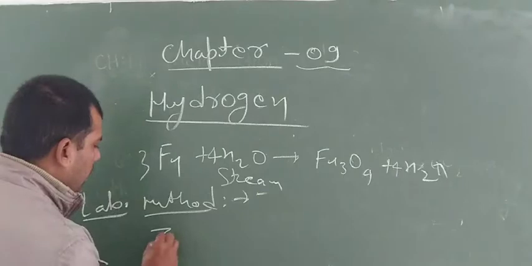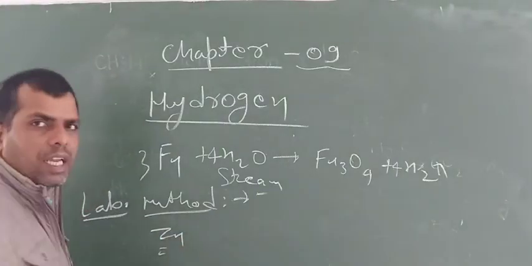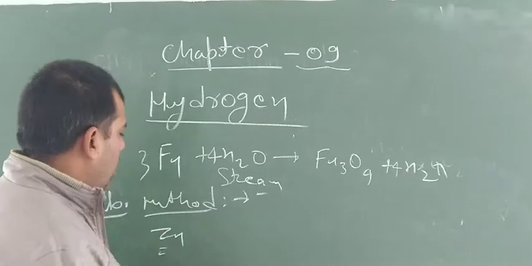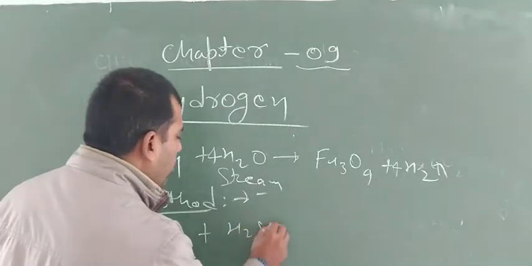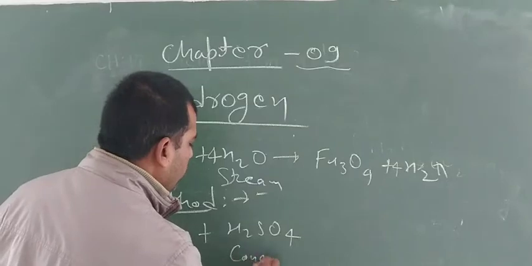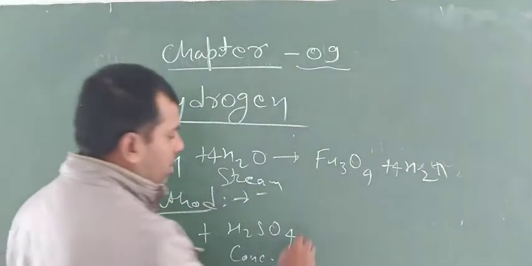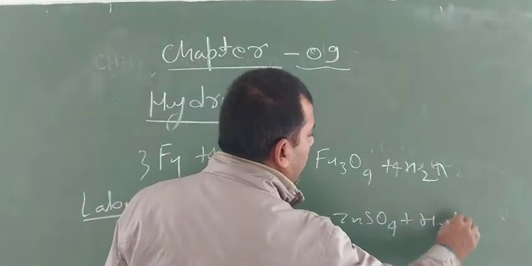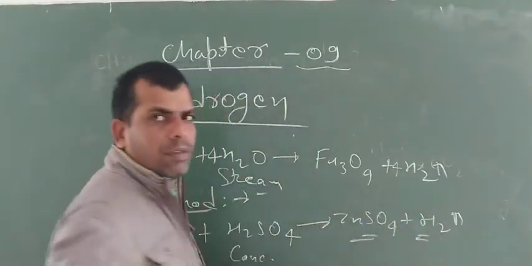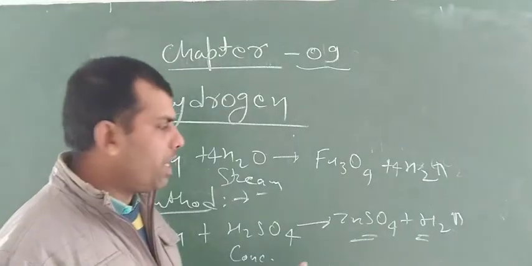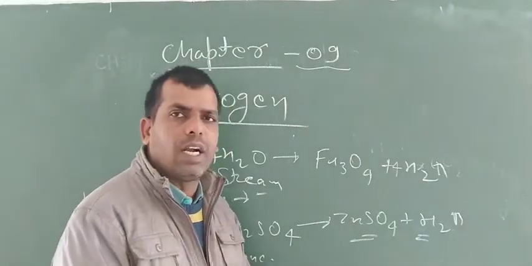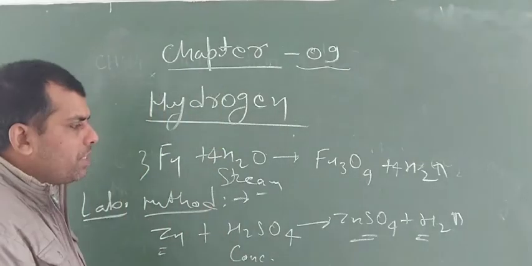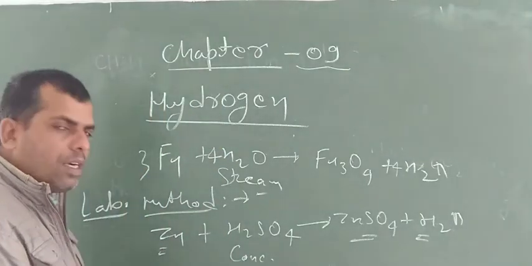If zinc granules are taken in a test tube and mixed with H2SO4, they will form zinc sulfate with release of dihydrogen. Zinc sulfate salt will be prepared with release of dihydrogen. It is a laboratory method for preparation of dihydrogen.